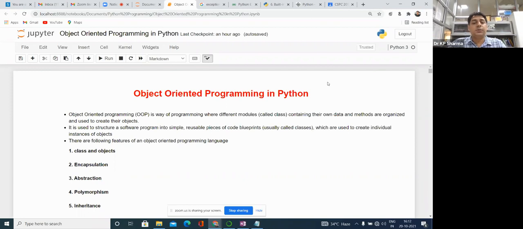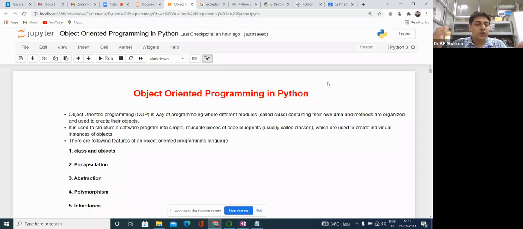But in C++ and Java, the primitive data types like integer, float, and double are not objects. In Python, as you have seen from the starting, everything you define works as an object. Even a variable x in Python behaves like an object. So Python is an actual object oriented language.